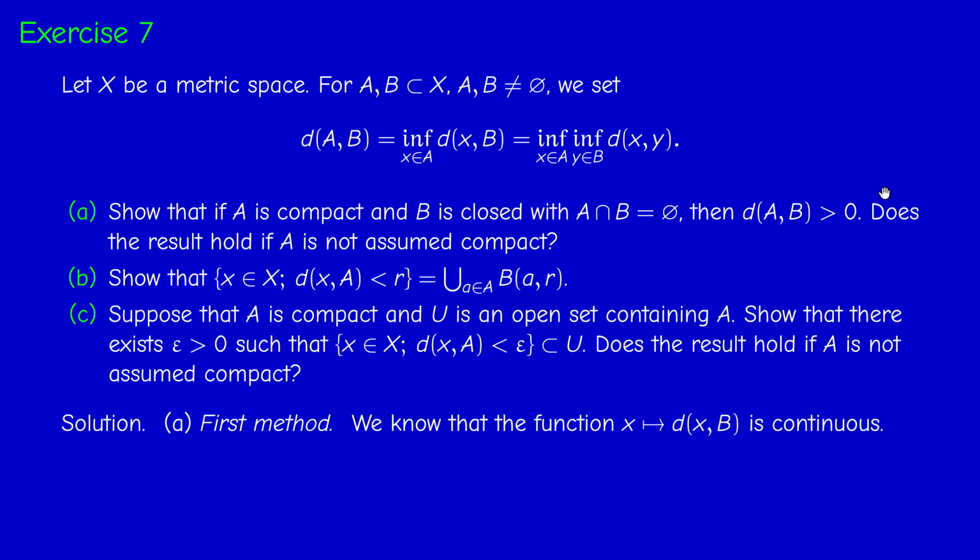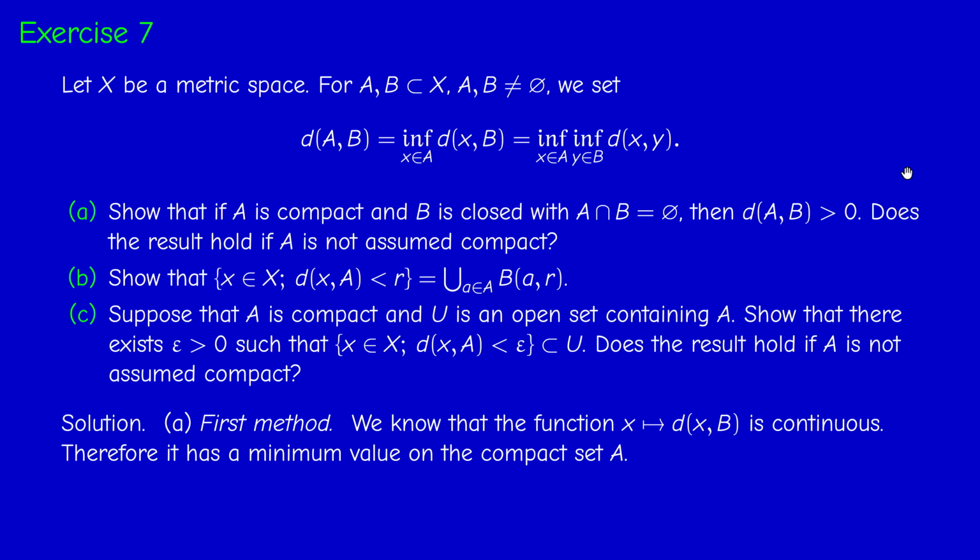We know from chapter 2 that the function which to each x in the space associates its distance to B is a continuous map. Actually, it's uniformly continuous and Lipschitz continuous, because the difference d(x,B) minus d(y,B) is less or equal in absolute value than d(x,y). So of course it's continuous, and we gave this as a fundamental example.